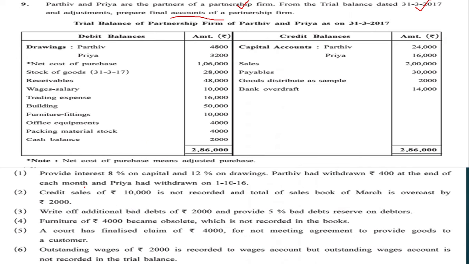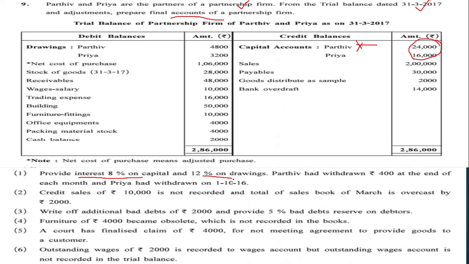First of all, our method is that we will be seeing the adjustments and we will be putting the fugri on the things where adjustment exists. Provide interest 8% on capital. So put a fugri over here. You have the capital balance over here and you have to put 8% interest on it.